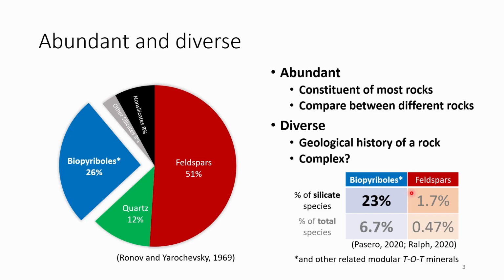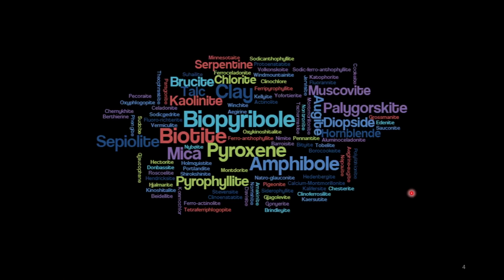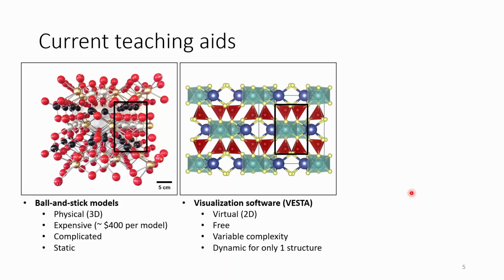Now, the problem with the biopyriboles is that because they're so diverse, they're also very complicated. And so, for example, here's a bunch of different mineral groups and different names, and it makes it very difficult to understand the structures of these minerals and let us use them to understand geological processes. And this is also one of the reasons why a lot of students and a lot of geologists hate mineralogy class, because it's really difficult to understand these minerals, and they're very important, right?